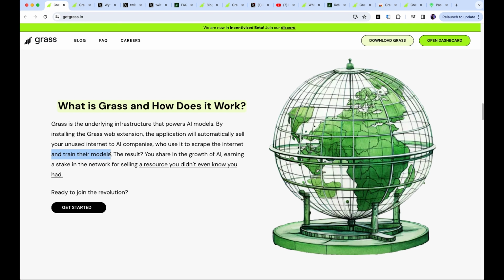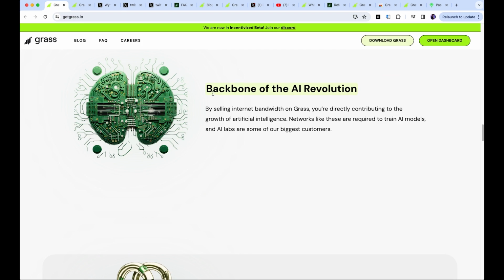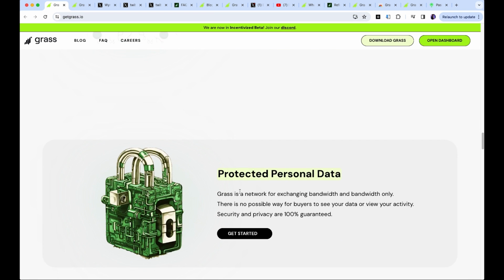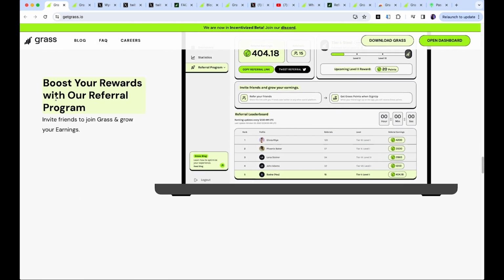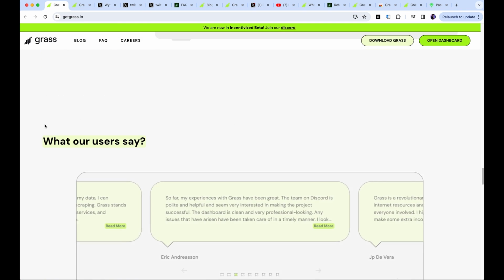So if you think of ChatGPT, well, the information in ChatGPT has come from something called web crawling, and that is done by going to websites and finding that information. Grass is looking to do that across the world on a global scale and then sell that to AI companies. So it says here that it's hoping to be the backbone of the AI revolution. It mentions that it only exchanges bandwidth for bandwidth, so the buyers never see your data or your activity. And then it talks about rewards and referrals and how that's going to increase.